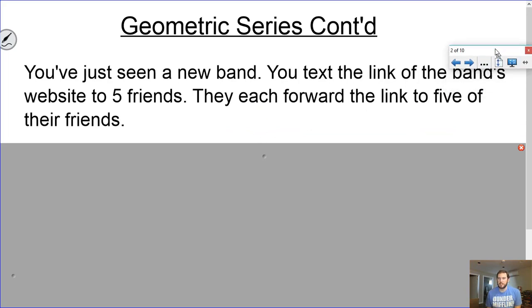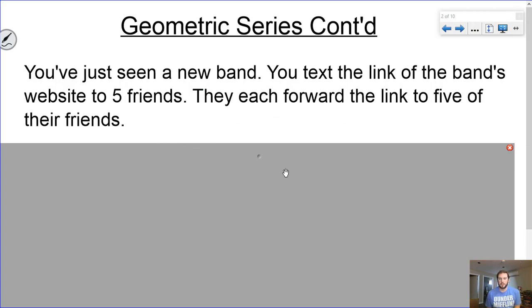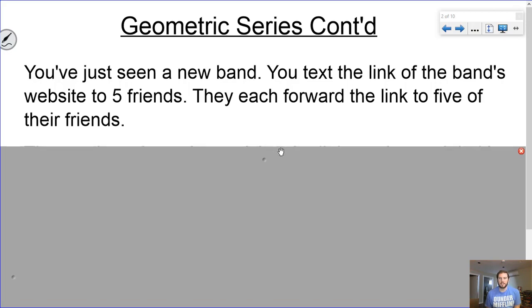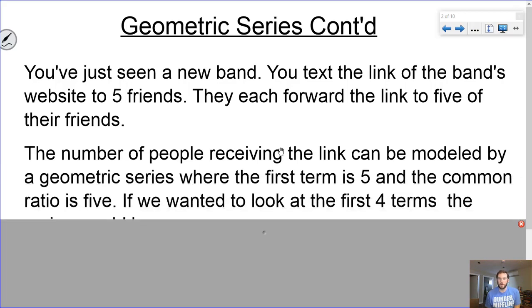So, geometric series continued. You've just seen a new band. You text the link of the band's website to 5 friends. They each forward the link to 5 friends, and so on and so on. So we're going to take a look at how we would solve something like this with a case that's a little bit easier than 64.